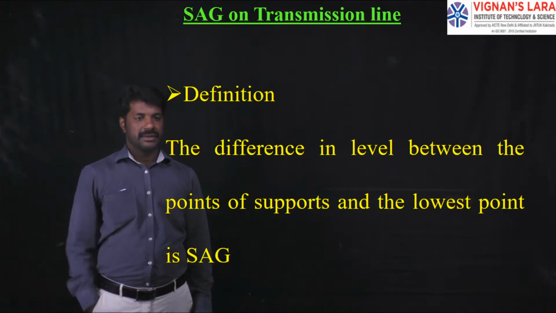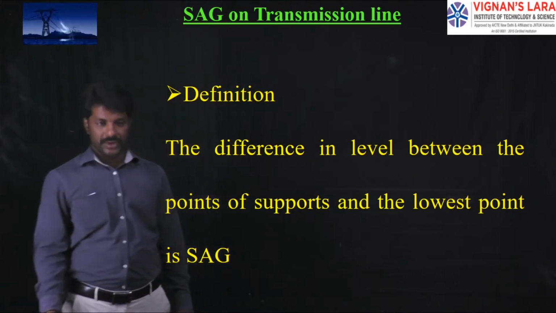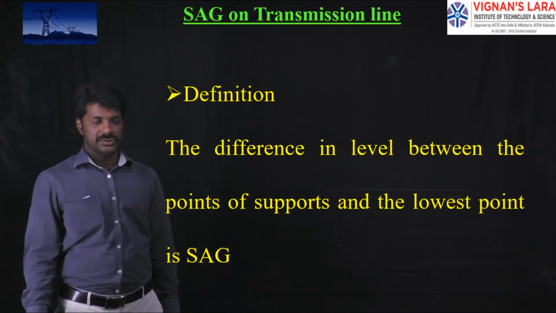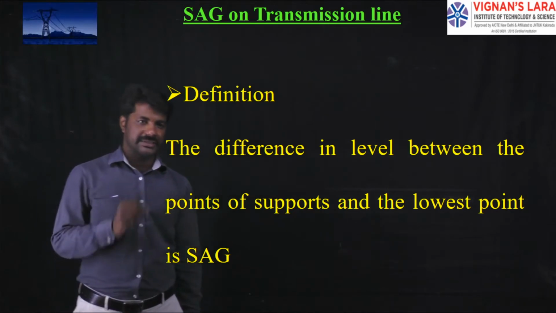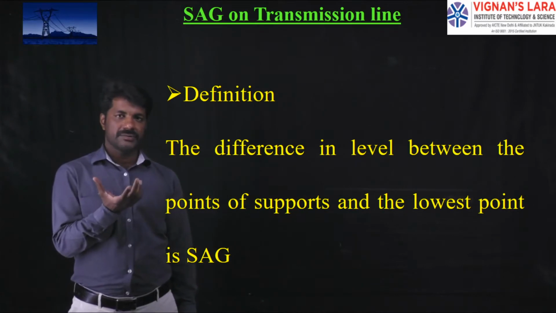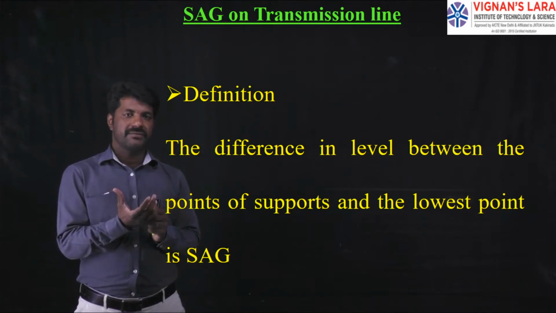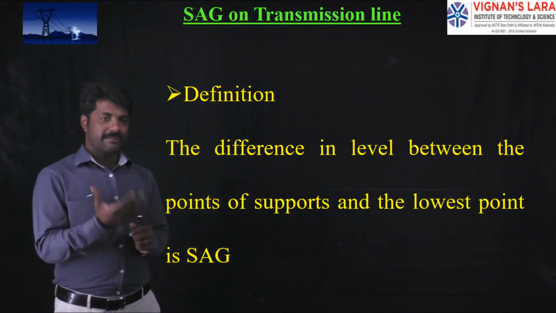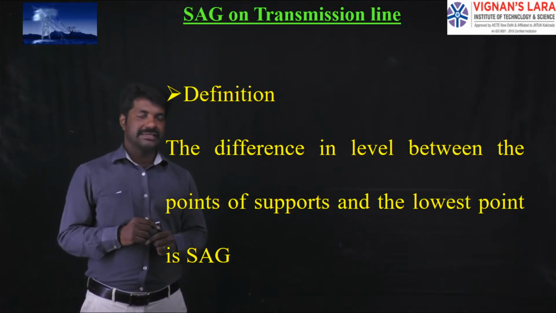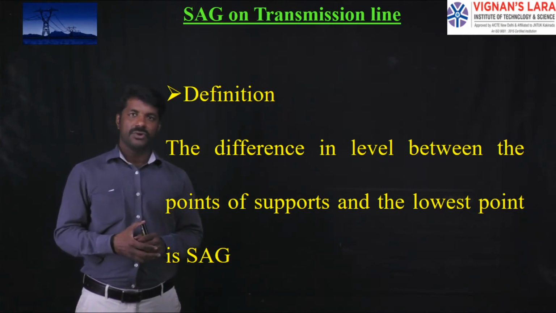So whenever the power is transmitted through the transmission lines, we know that we are using ACSR conductors, aluminum conductor steel reinforced. Whenever the conductor is hung in between the towers, we require a certain amount of sag, or in general terms, we call it a loose. We should not tie it very tightly, because of its weak tensile strength, it may be broken, so that the conductor may be subjected to breakage.